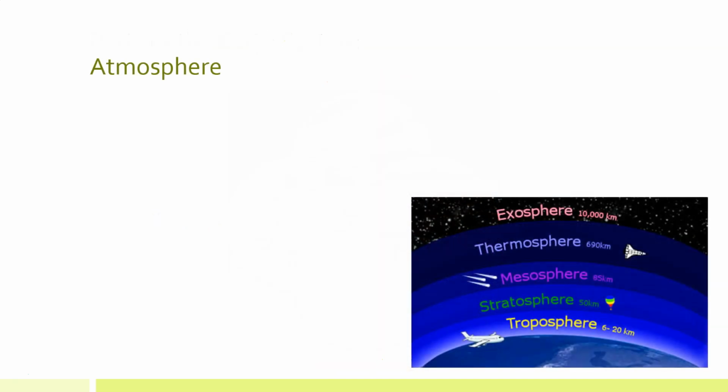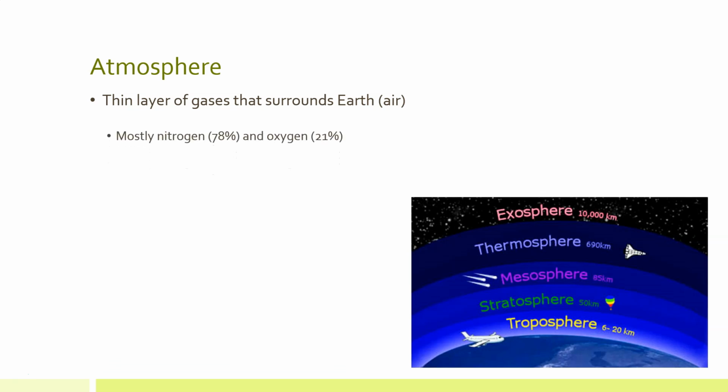First, we'll discuss the atmosphere. The atmosphere is the relatively thin envelope of gases that forms Earth's outermost layer. In other words, it is simply the air. It is a mixture of gases, mostly nitrogen and oxygen. The air around us is 78% nitrogen and 21% oxygen.